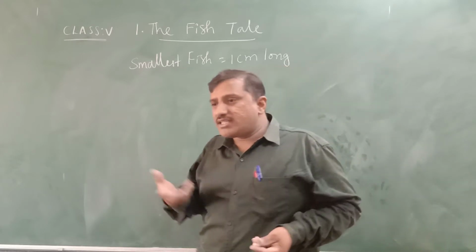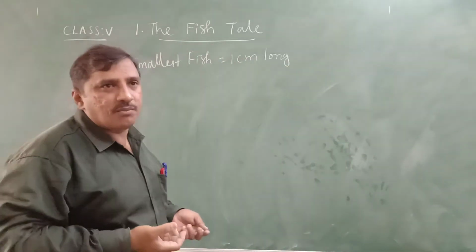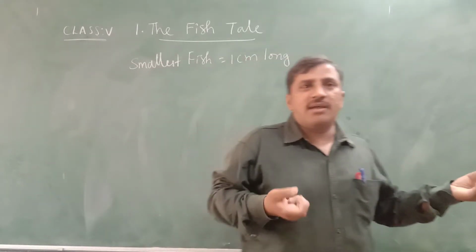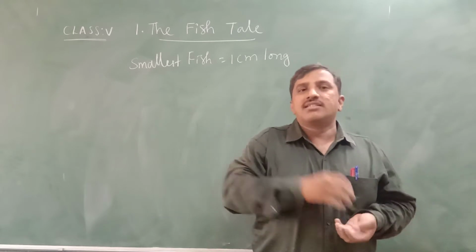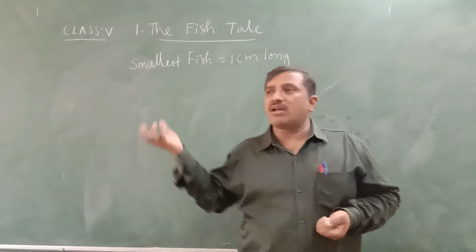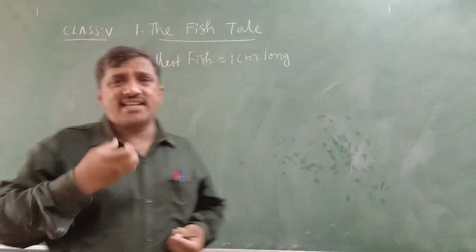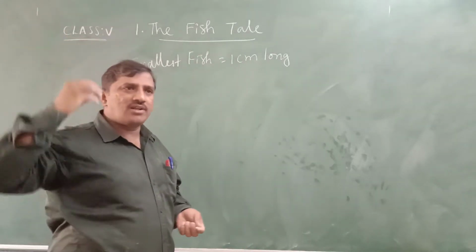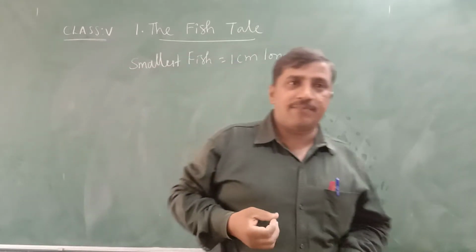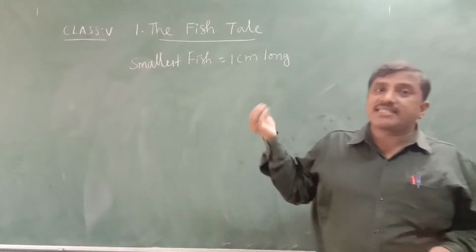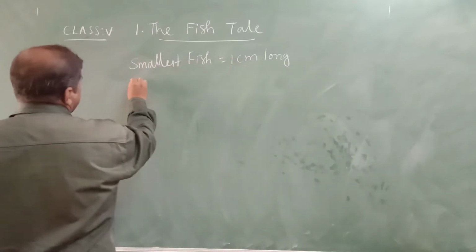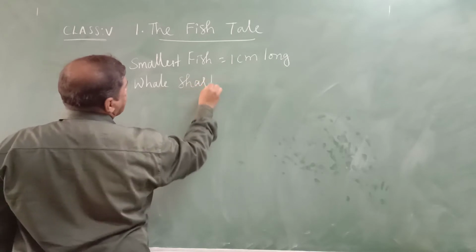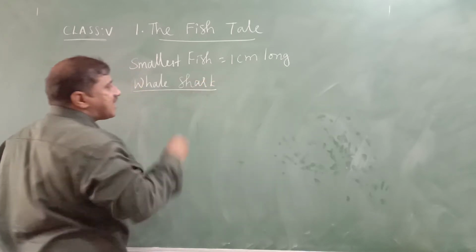So generally when we visit the fish market, we will find fishes that may be 2 meters long or 3 meters long. Sometimes we will find just 50 centimeters long or 80 centimeters long, different sizes in the fish market. We can also find 10 meters long, like that. But the biggest fish is the whale shark. It is not a whale, it is a fish.